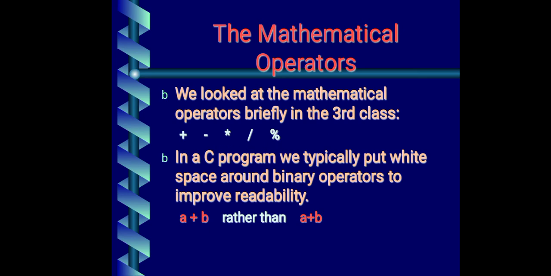So this addition operator is a binary operator. It will add two numbers, like A and B. So A and B are two numbers. So that is a binary operator. So all these are binary operators: addition, subtraction, multiplication. Okay.